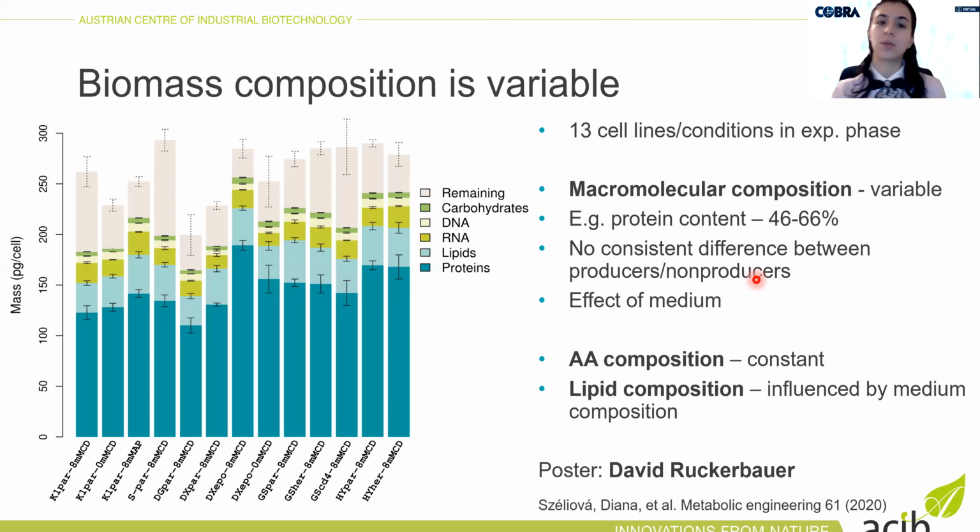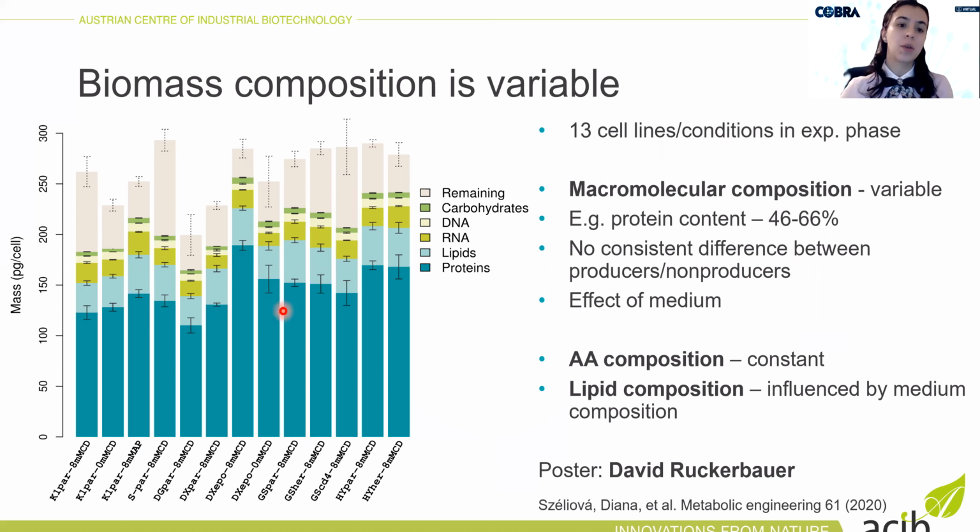So first, I'll start with the biomass composition. We wanted to know how variable is the composition among different CHO cell lines and conditions, and to see if there are some components that we can generalize for CHO and which components need to always be measured. We measured composition of 13 cell lines and conditions in exponential phase.